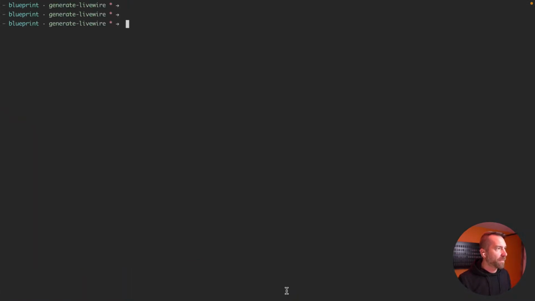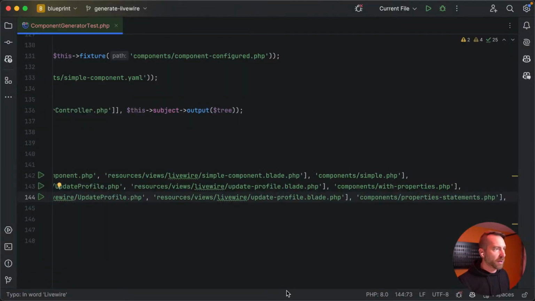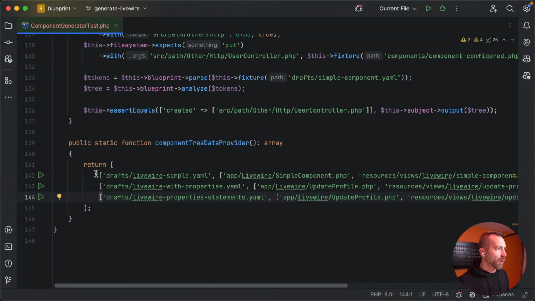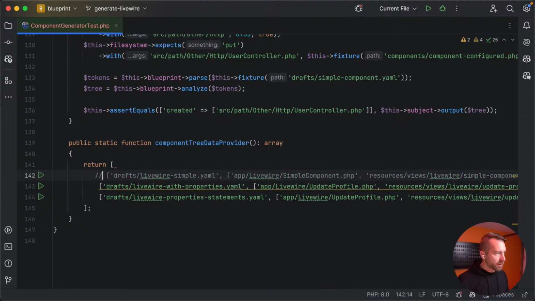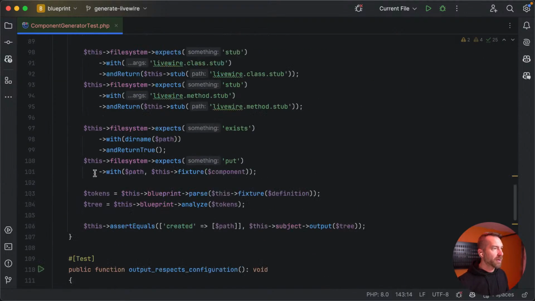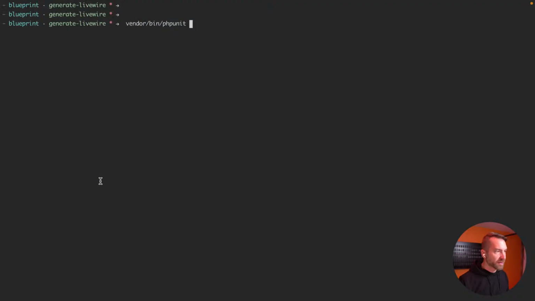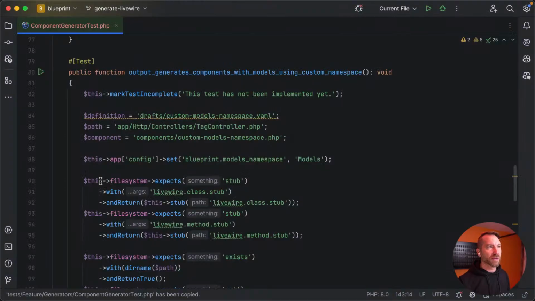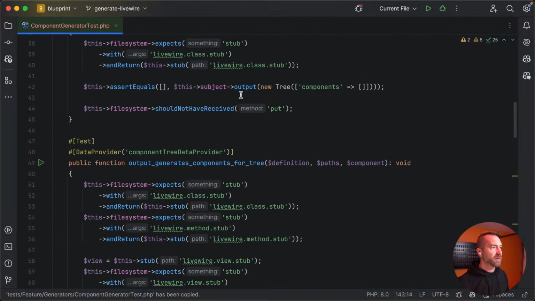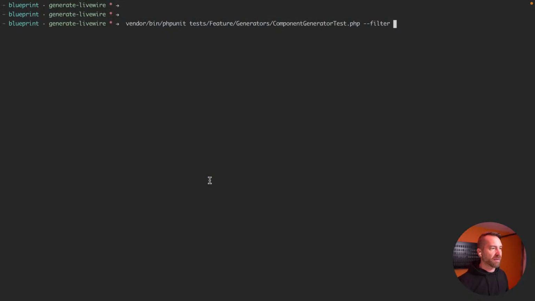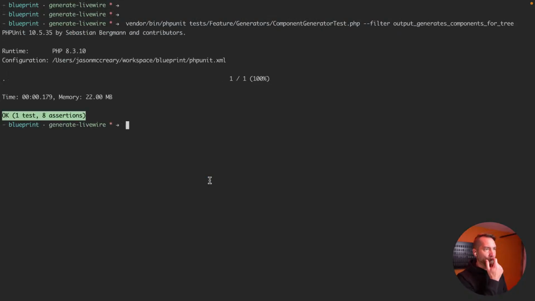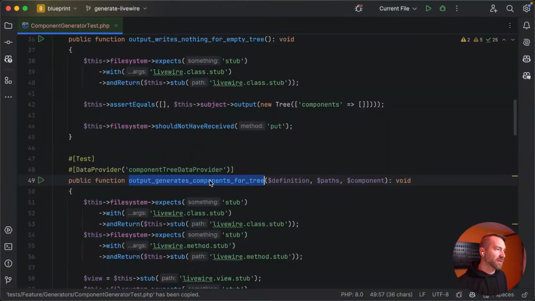Okay, if we run our test suite now, we could just focus on this one. Let's just comment these out, and let's focus on this test. We know the others run. I'm not worried about these custom namespaces and stuff yet. This passes because the draft file matches. We just copied them, so yes, of course that passes.